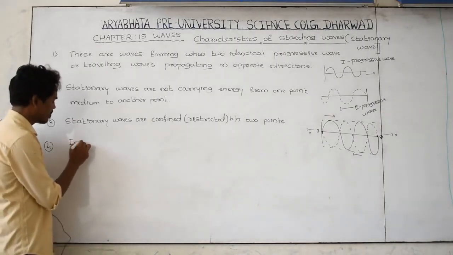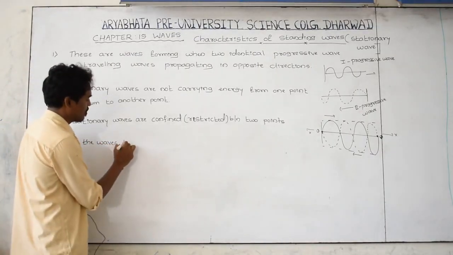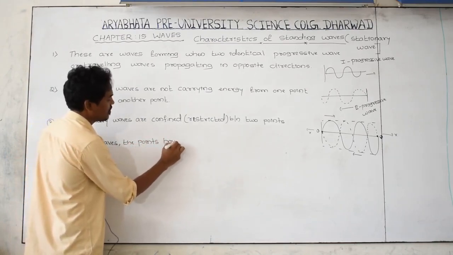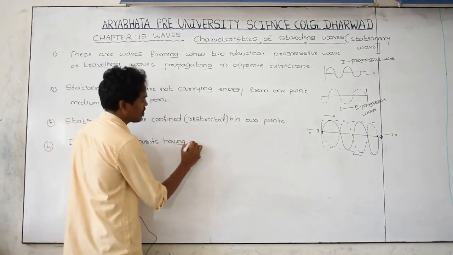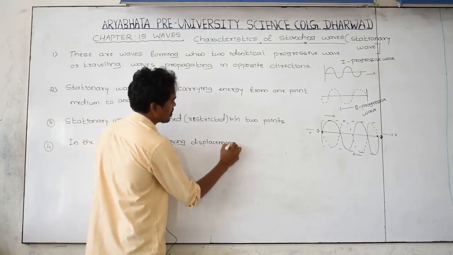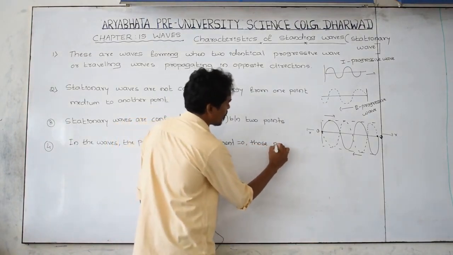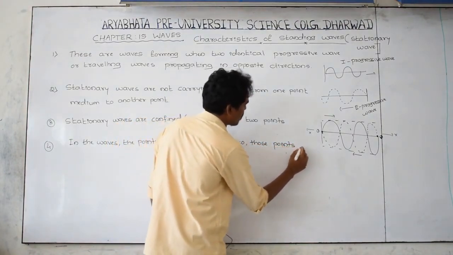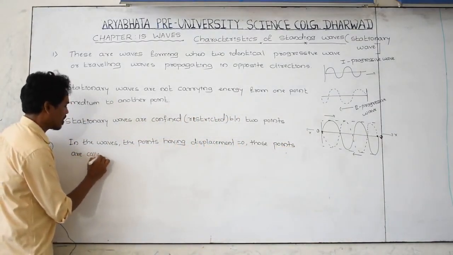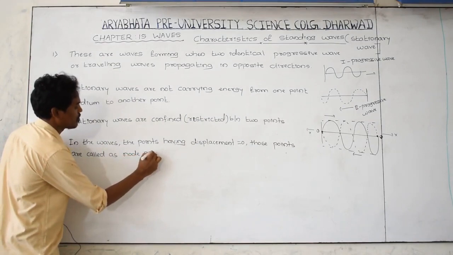In the wave, the points having zero displacement are called node points. What are node points?